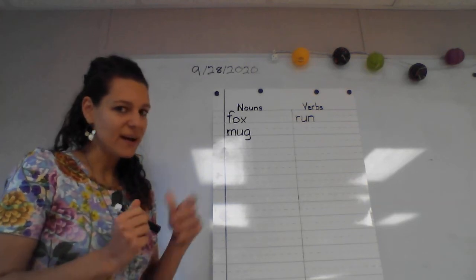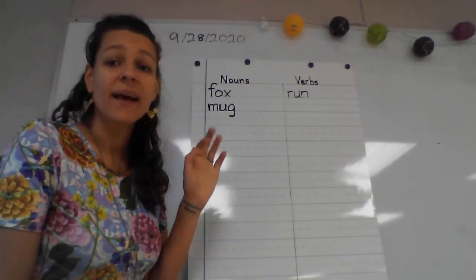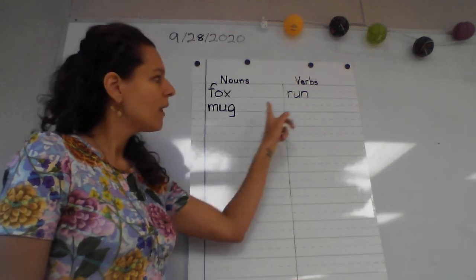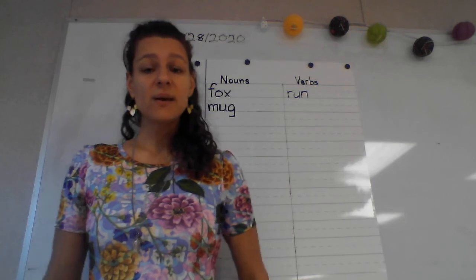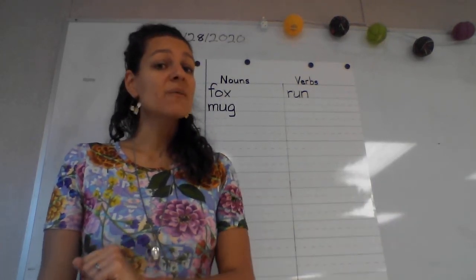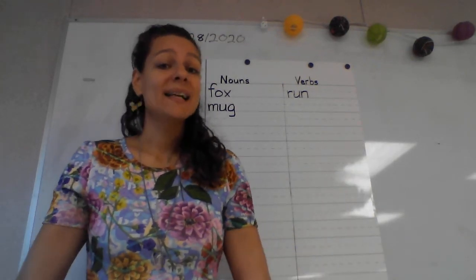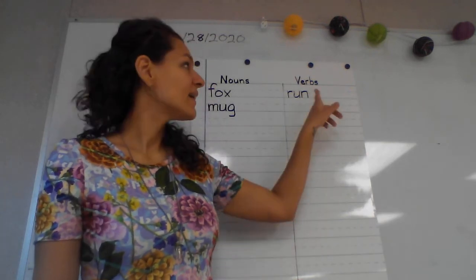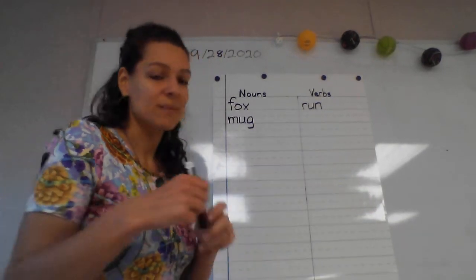Now, before I write it up here, help me decide which column I need to write it in. Is sit a noun? Is it a person, place, or thing? Or is it a verb? Is it an action? Let's see, is it something that you can do with your body? It is, isn't it? You're probably doing it right now. All right, so if it's something that you can do, it's an action, and that means it's, what is it? Very good, a verb. All right, so we're going to write sit in our verbs column.